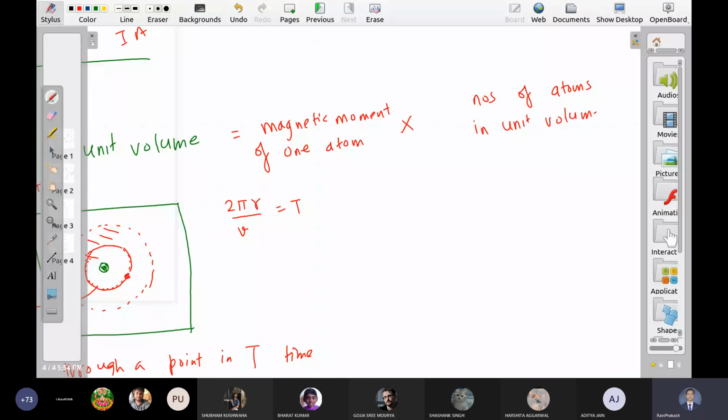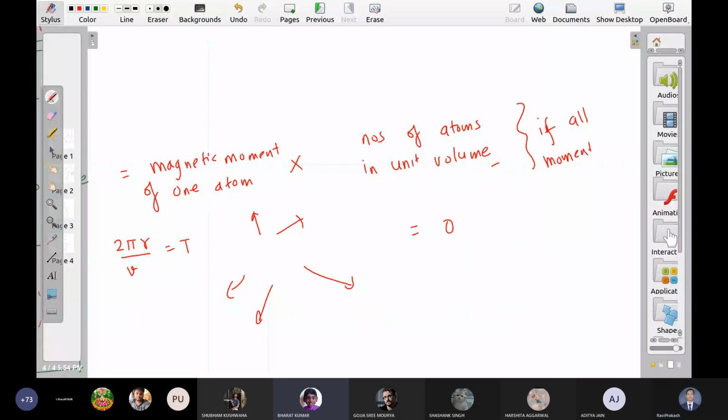So this is a rough definition. ये correct नहीं है. This is true when all the magnetic moments have the same direction. यदि सभी magnetic moments same direction में हैं तो. If they are random, यदि ये randomly distributed होंगे, then what is the total summation? 0, right? So let me write conditions also. Sir, yes, random direction में होने से total summation 0 जरूरी है क्या? Let me explain that also. If all moments are in same direction.